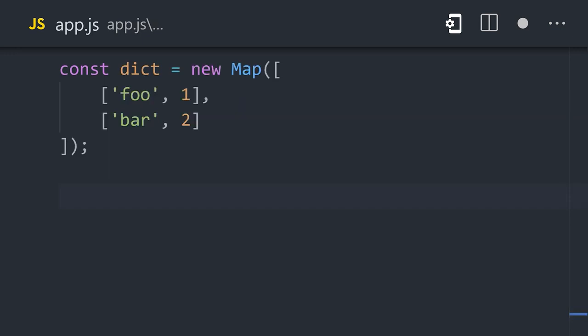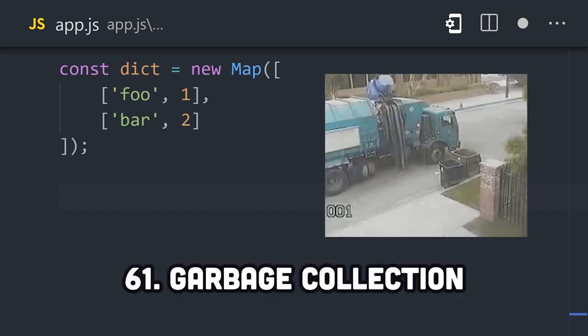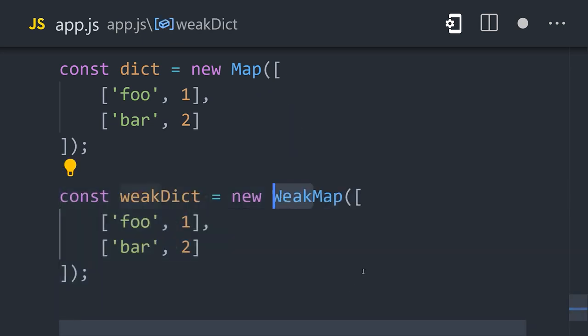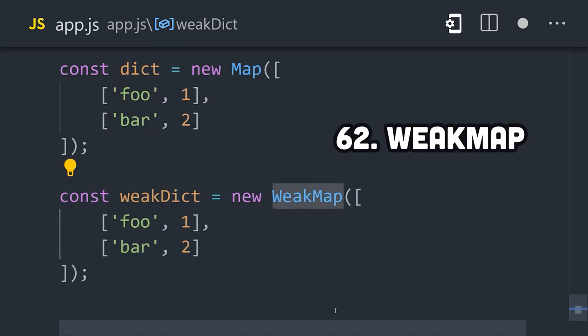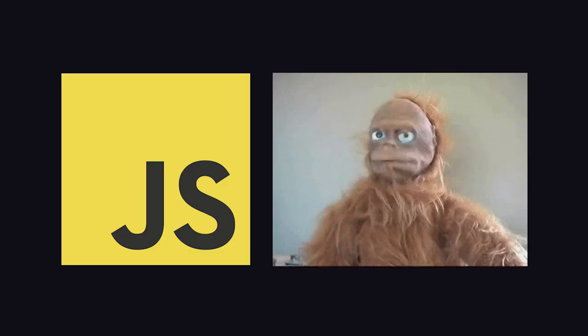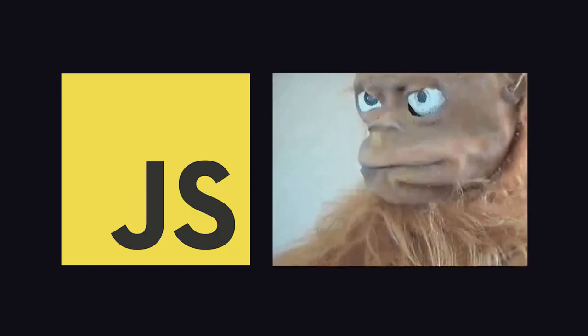Now, what you should also know at this point is that JavaScript is garbage collected. That means it will automatically deallocate objects from memory when they're no longer referenced in your code. However, when you have a map, all the properties will always be referenced. If that's not optimal, there's a weak map and weak set that contain properties that can be garbage collected to reduce memory usage. Now that we have a basic idea of what JavaScript looks like, let's talk about one of